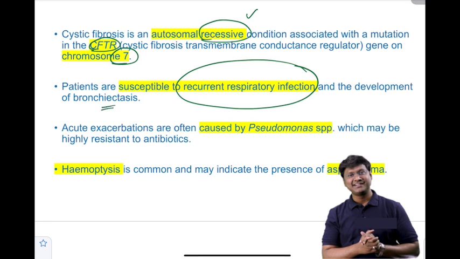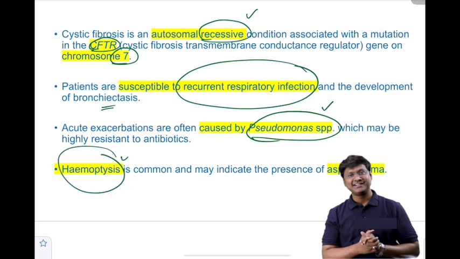These patients with cystic fibrosis can have acute exacerbations, and these acute exacerbations are often caused by Pseudomonas species, which is highly resistant to antibiotics. And in individuals with cystic fibrosis, if there is hemoptysis, that indicates the presence of aspergilloma.